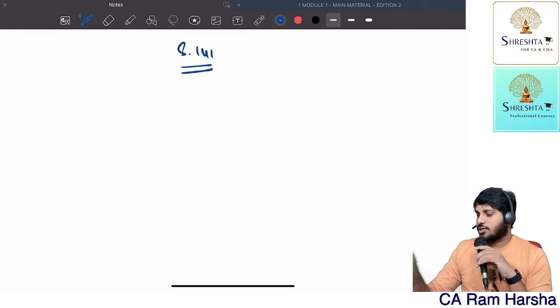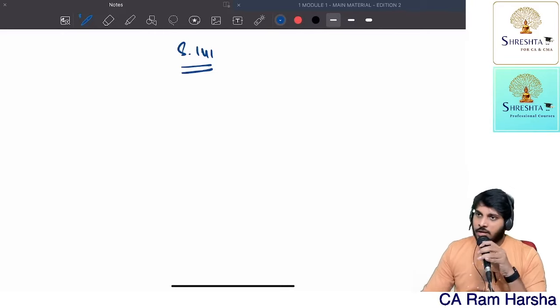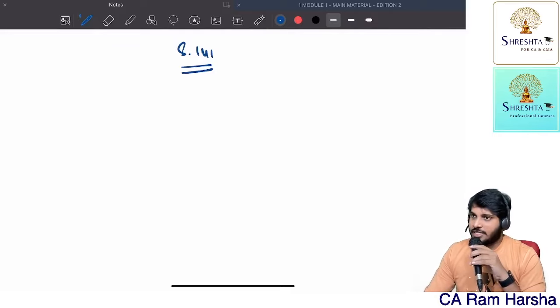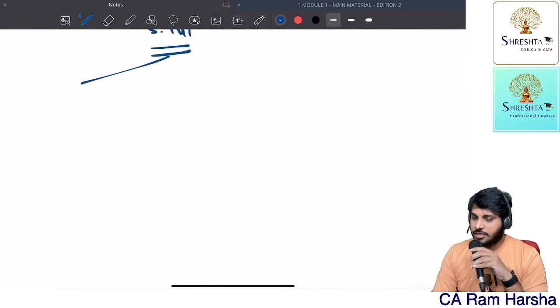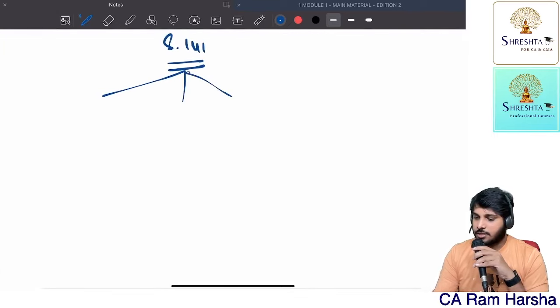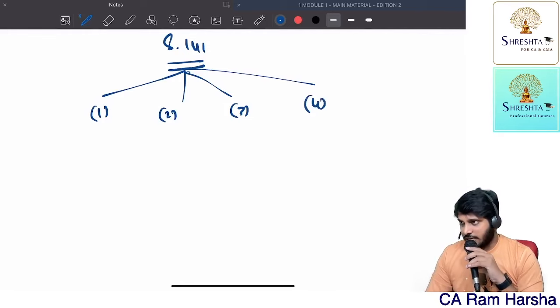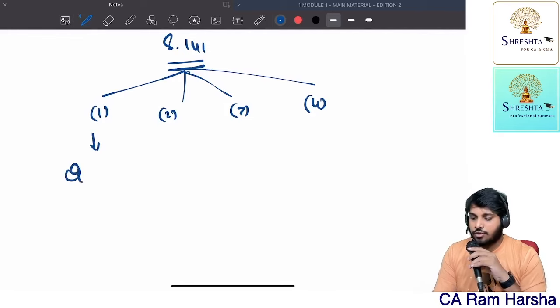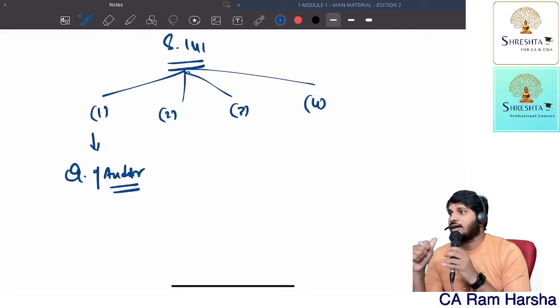The first provision that we are going to discuss is section 141 of the Companies Act, which is talking about qualifications and disqualifications of the auditor. It totally has 4 subsections: subsection 1, subsection 2, subsection 3 and subsection 4. 141 subsection 1 talks about the qualification of an auditor. In order to become an auditor of a company, what should be the qualification? When will you qualify to be eligible for becoming an auditor of a company?